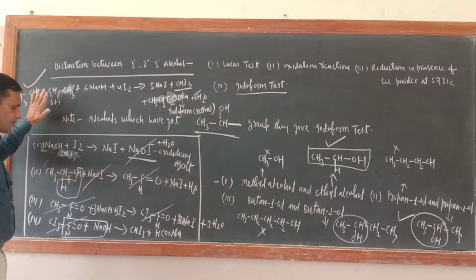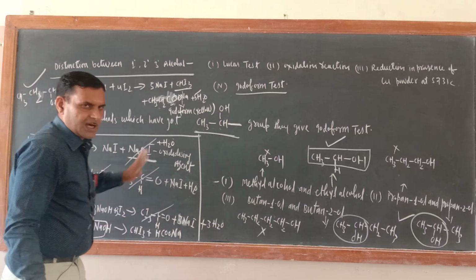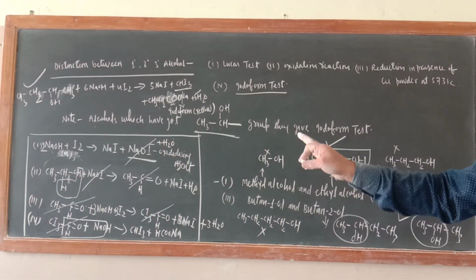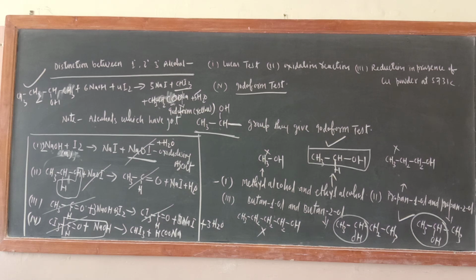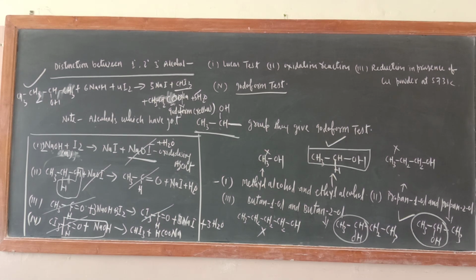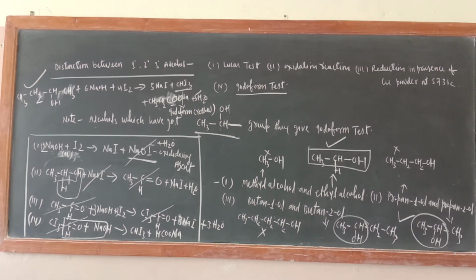Okay, so one step, and step by step also you can write. So this is also finished. In this way we can distinguish between 1 degree, 2 degree and 3 degree alcohol. Why did I teach this iodoform? Because next you will have aldehydes, ketones and carboxylic acids again.